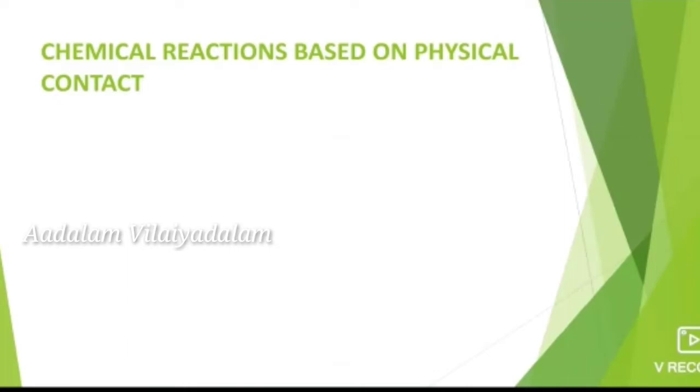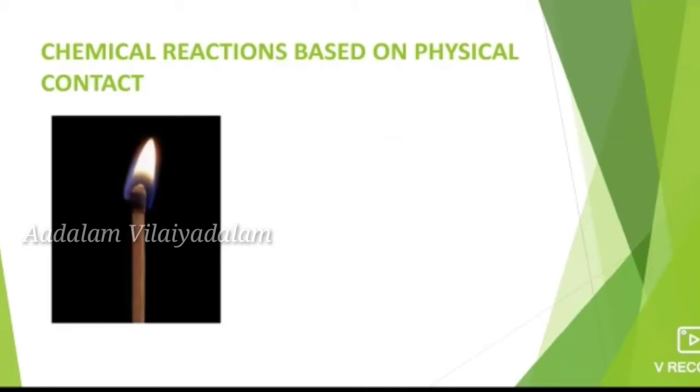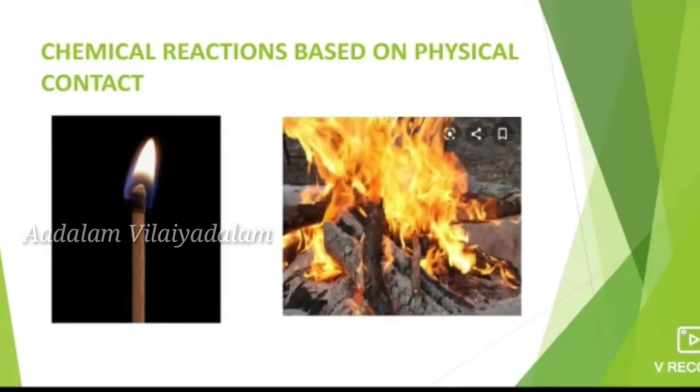First one, chemical reaction based on physical contact. These changes happen due to chemical reaction by contact in physical state. For example, if dry wood contacts fire, what will happen? The chemical reaction takes place, that is, the wood burns with the help of oxygen to form carbon dioxide and gives out smoke, and finally it converts into coal. So the wood is in physical contact with the fire.